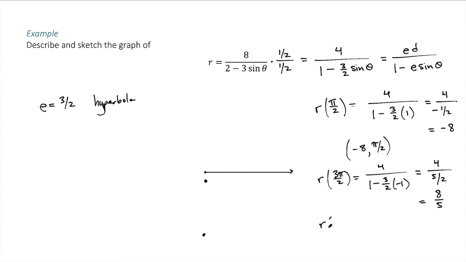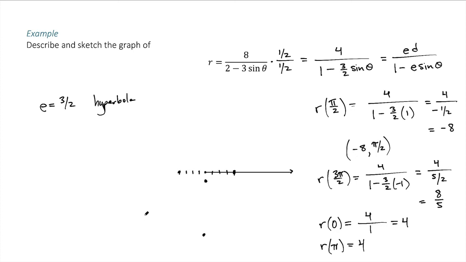So r, when theta is 0, we get 4 over 1 minus 3/2 sine of 0, which is just 1. So at 0 it comes out to 4. So we've got 1, 2, 3, and 4. And if we plug in pi, again, sine of pi is 0, so we will again get 4. So over at pi, we go 1, 2, 3, and 4.